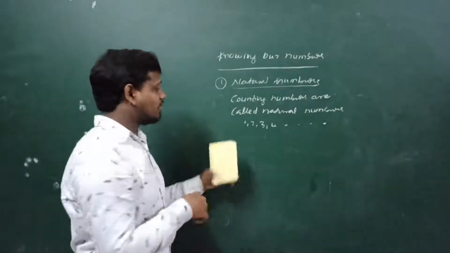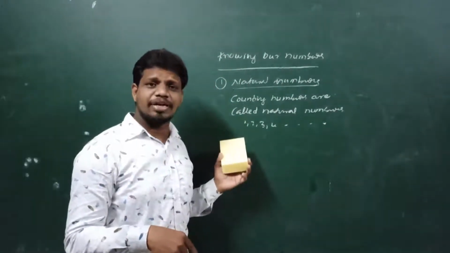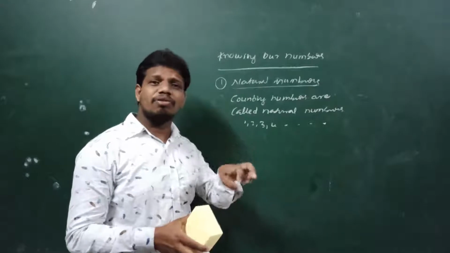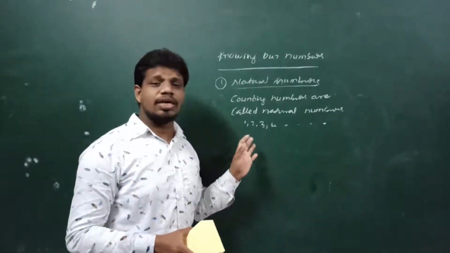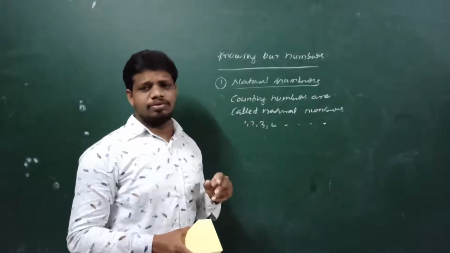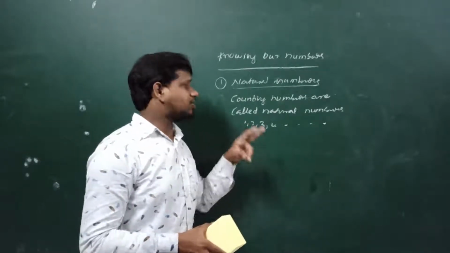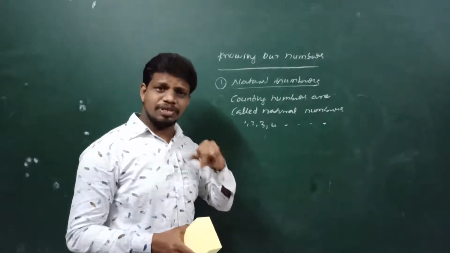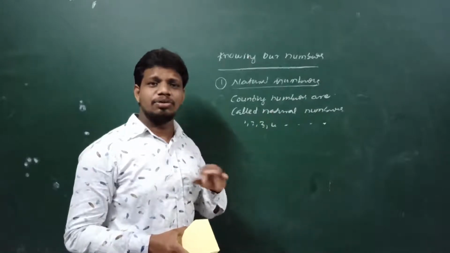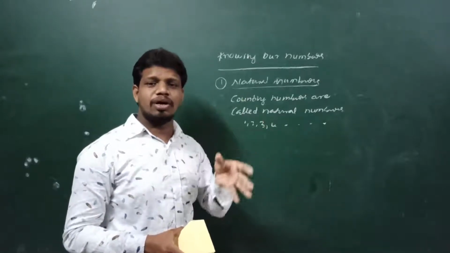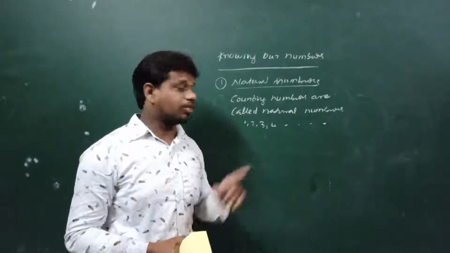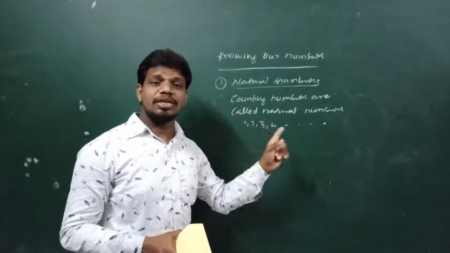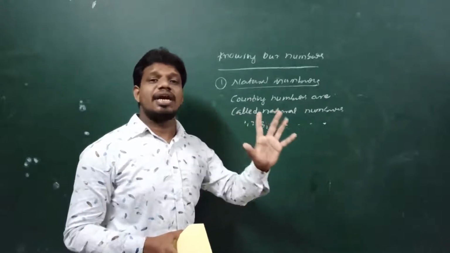Here observe, we did not write 0, we did not write -1 because we should not count -1, 0 like that. So we always start the counting from 1. Did you understand? So that's why your roll numbers also, see 1, 2, 3 like that only. Nobody calls you 0 roll number, -1 roll number, -2 roll number. So that's why the counting numbers are called natural numbers.